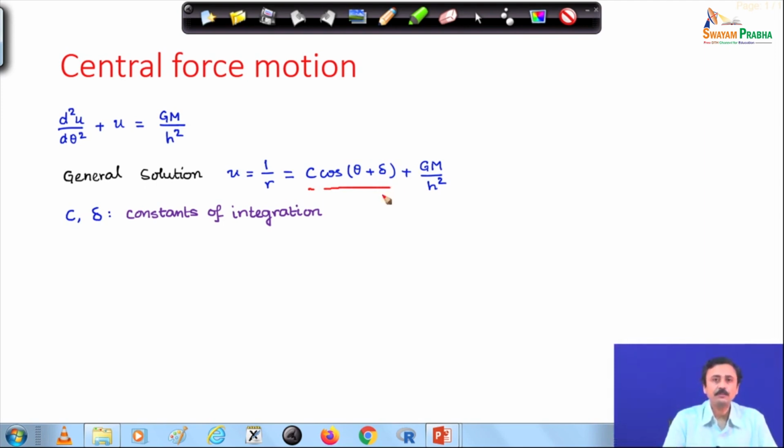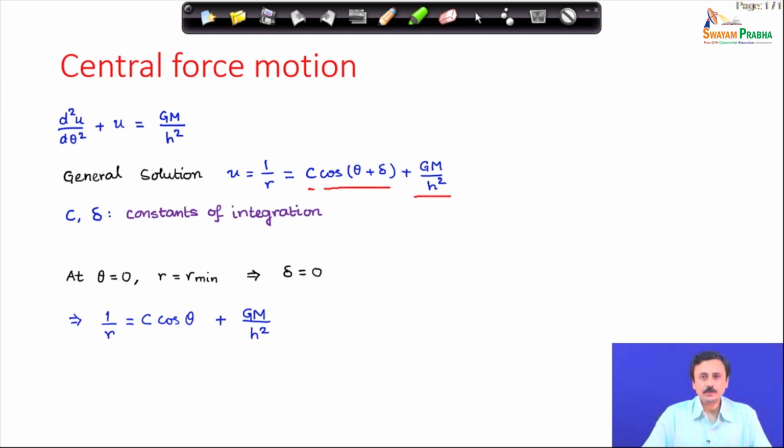This is typical of the solution of a second order linear ordinary differential equation, and this is a constant inhomogeneous term which comes in the solution as it is. Here, c and delta, the amplitude and phase, are constants of integration.